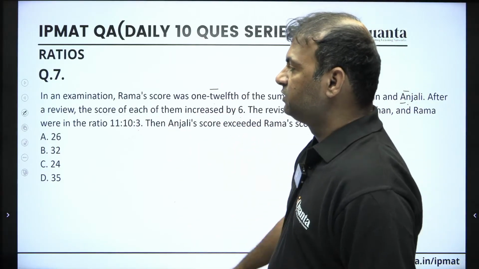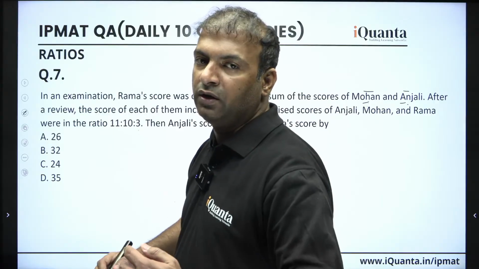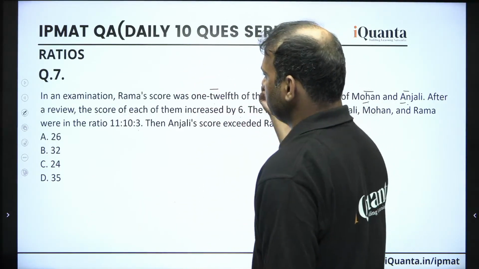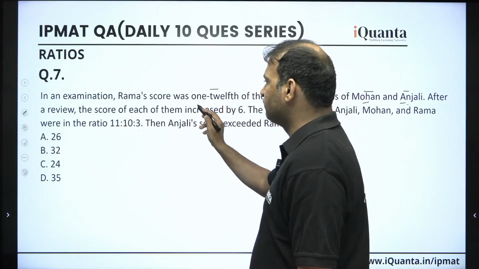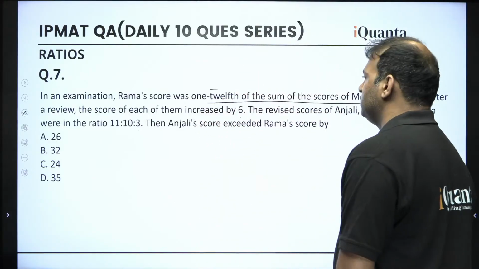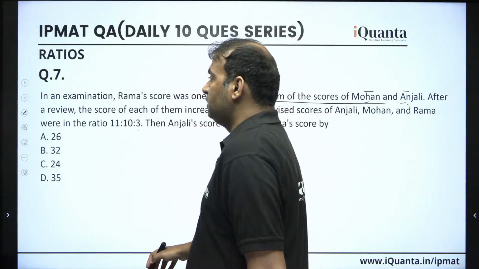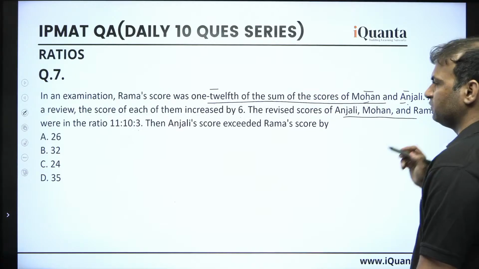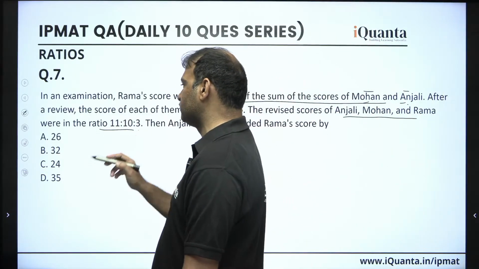That is why this might not be a very good start to solving this question. So instead, we can assume the scores from the final information, where they have given the ratios.